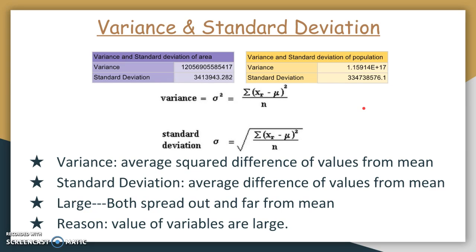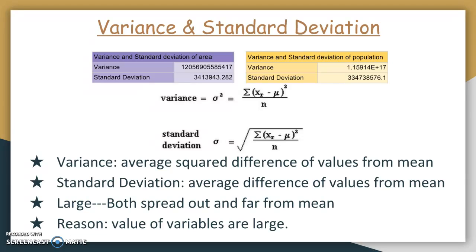So now our next topic is about the variance and standard deviation of area and population. By using the equations of variance and standard deviation, we are able to calculate these two values. Variance is the average squared difference of values from the mean, and standard deviation, which is the root of variance, is actually the average difference of values from the mean.